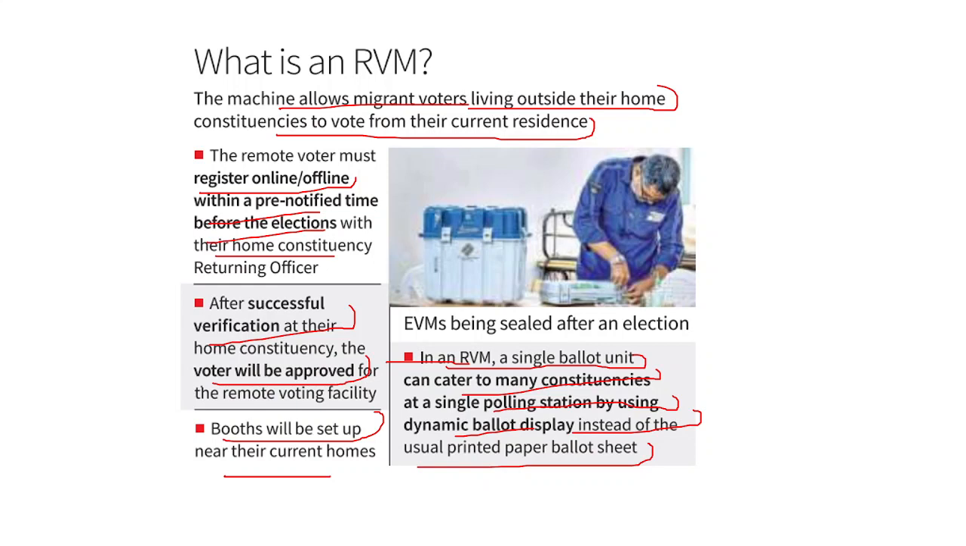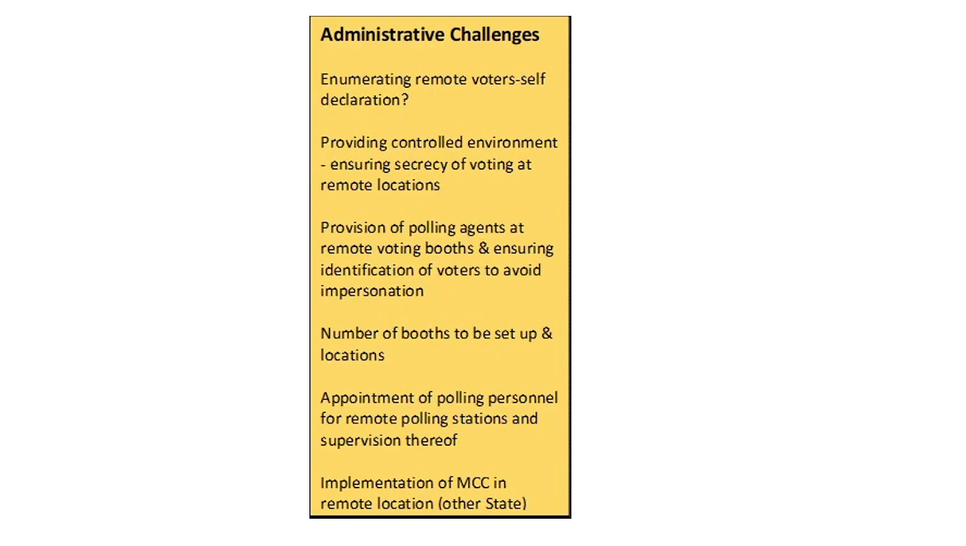Now, the Election Commission has also come up with some of the challenges that may be in the way of the RVM. And the first challenge is the administrative challenge. Basically, how will you enumerate remote voters' self-declaration? Because they are not going to their own constituencies, right? And why would they go? In order to just get registered with the returning officer, they will not go. So that is the basic challenge.